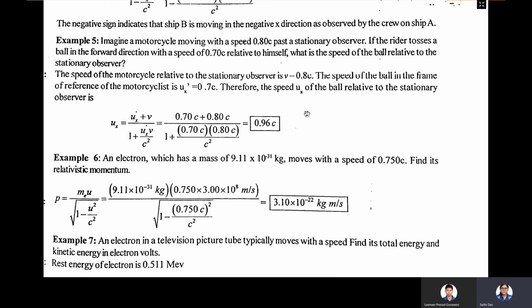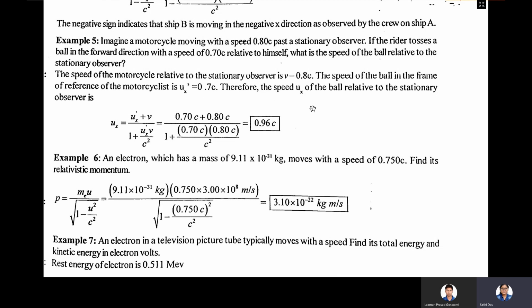This will be solved by the velocity addition theorem. The speed of the motorcycle relative to the stationary observer, that is V, is 0.8 c. The speed of the ball in the frame of reference of the motorcyclist is Ux prime, because the motorcycle frame we take as the S prime frame. So the ball velocity with respect to the S prime frame is Ux prime, which is 0.7 c.